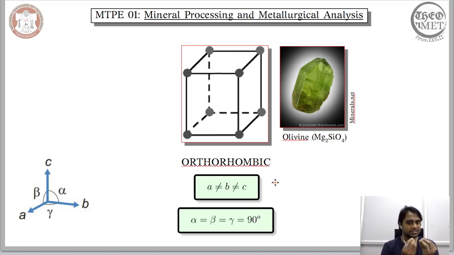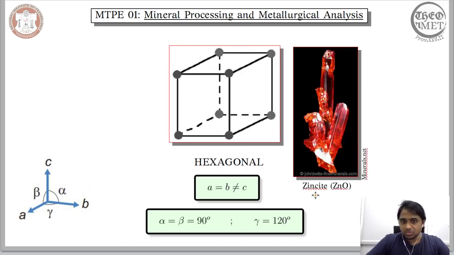When you have a difference in the magnitudes of the vectors, but the angles between them are equal to 90 degrees, we have the orthorhombic crystal system. An example of a mineral that reflects this orthorhombic crystal system is olivine, and the chemical composition of it can be found here. Now there is also an example for hexagonal, and that is zincite.